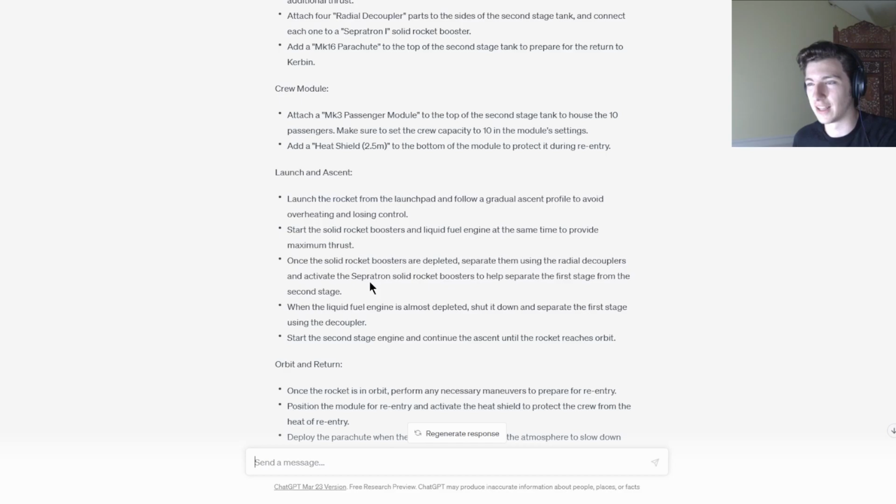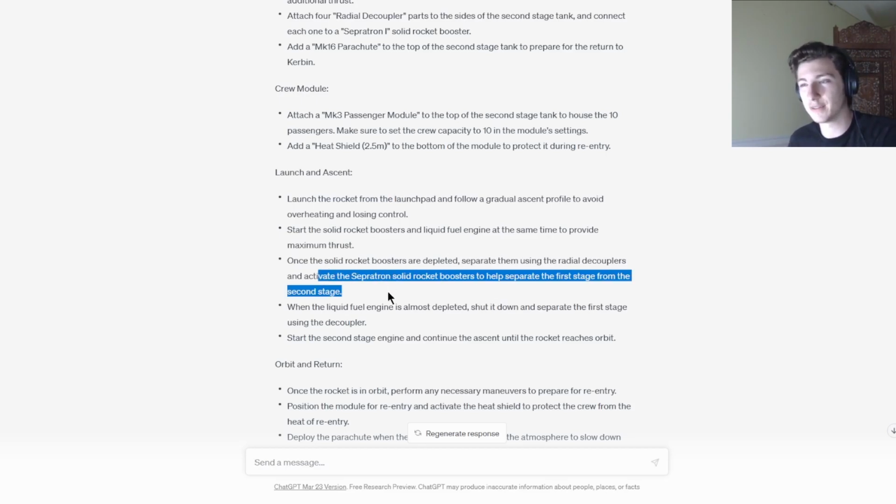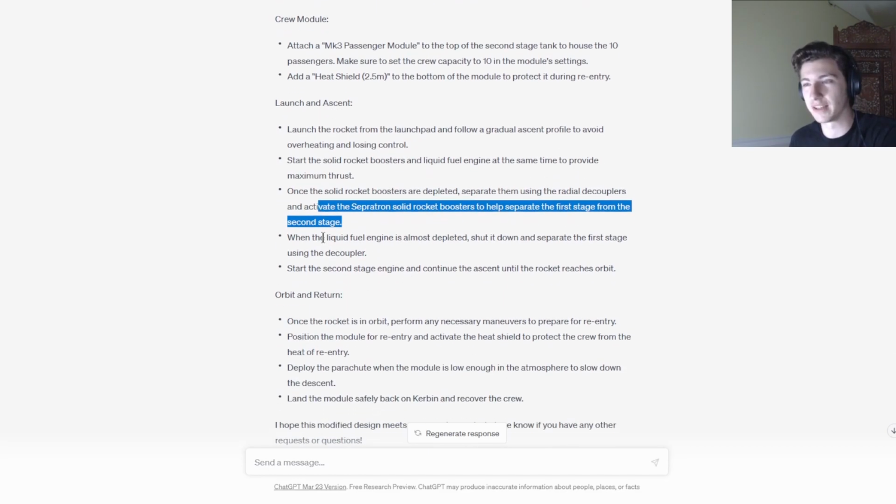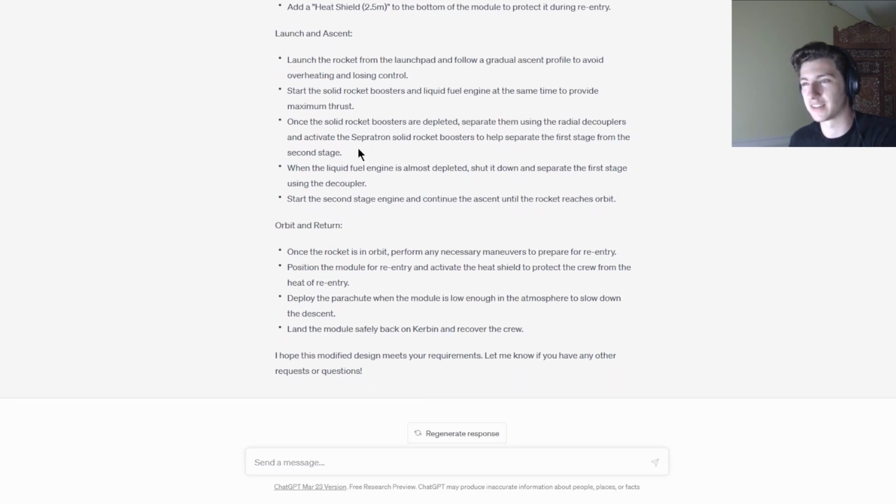So activate the Separatron solid rocket boosters to help separate the first stage from the second stage. So someone said something super helpful about this as well. So the idea with this is not another set of boosters for our rocket. It's so that the Separatron boosters push our empty solid fuel boosters away from our craft so that it doesn't hit the main body of the spaceship. Okay, start second engine and continue the ascent until the rocket reaches.